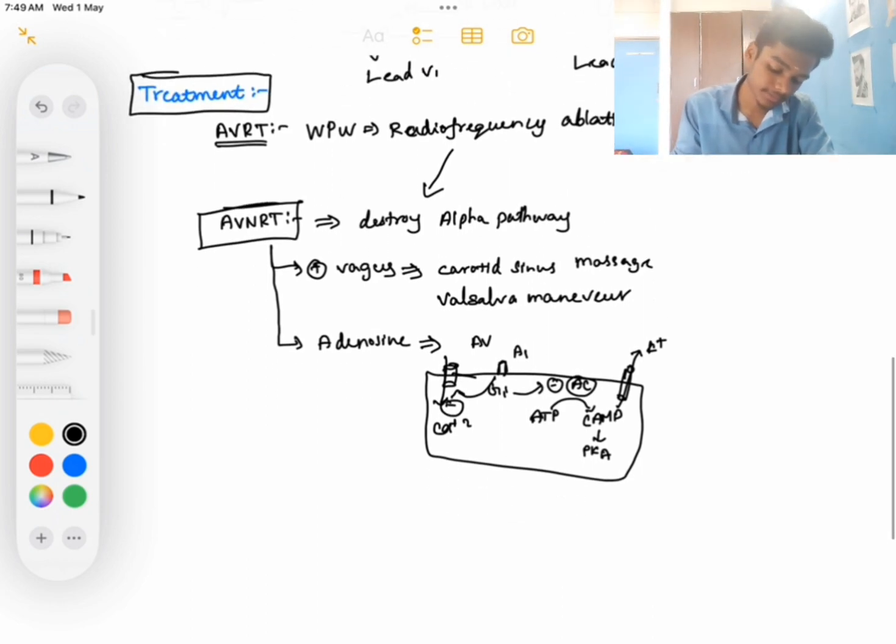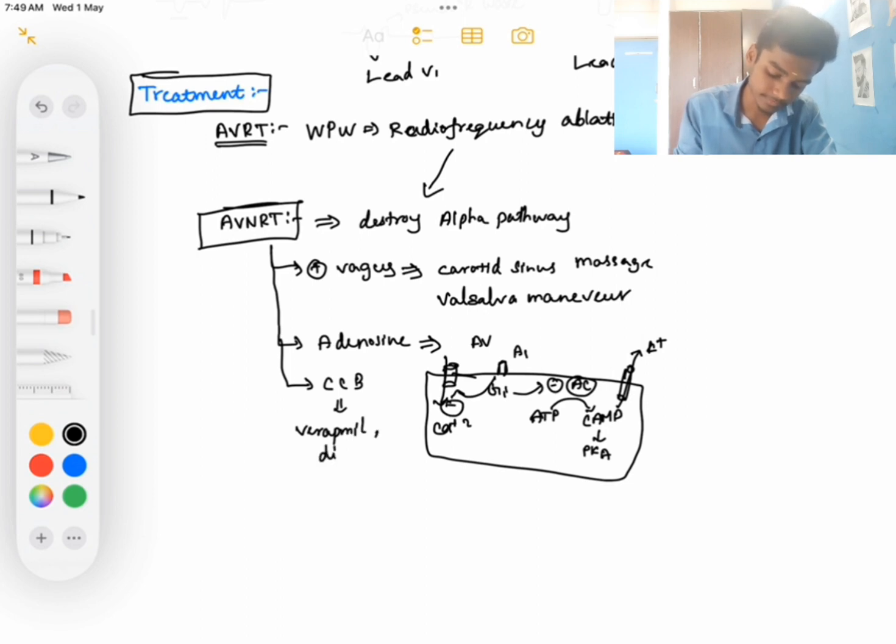Other drugs which we can give are calcium channel blockers, which act on the AV node, like verapamil and diltiazem. Thank you.